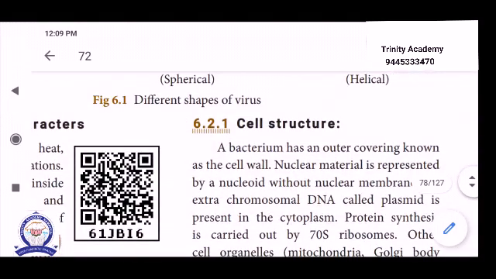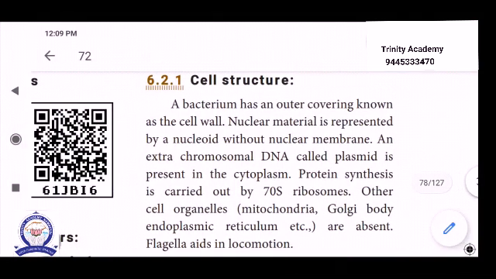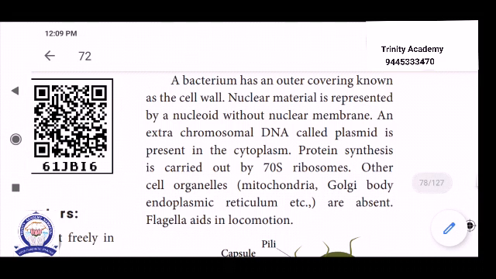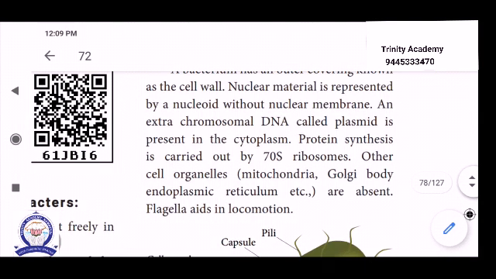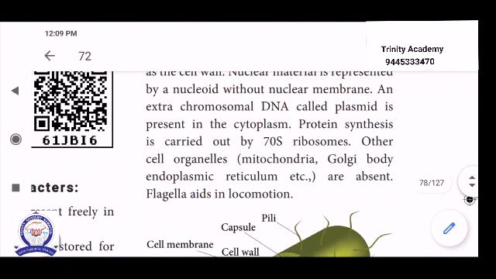First of all, the structure of bacteria. The bacterium has an outer covering known as the cell wall. Nuclear material is represented by the nucleoid. Here both cell wall and cell membrane are present, but the nucleus is absent, so they come under the class of prokaryotes. The nuclear material is represented by the nucleoid without a nuclear membrane. Here the nucleus is totally absent. An extra-chromosomal DNA is called plasmid.